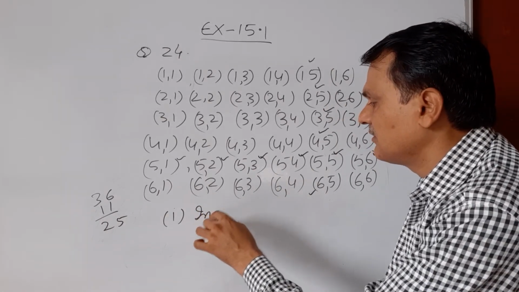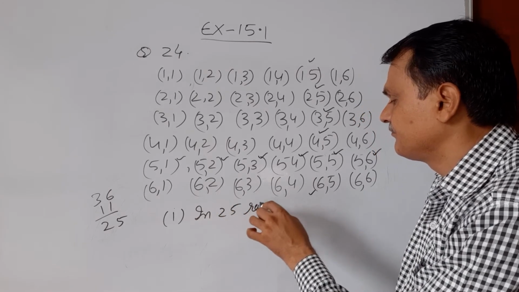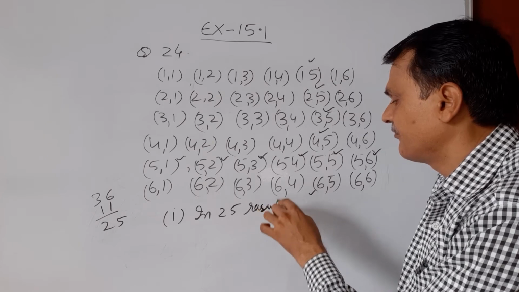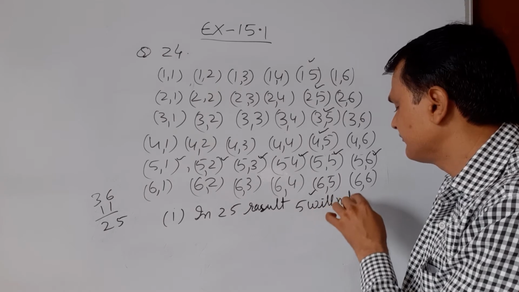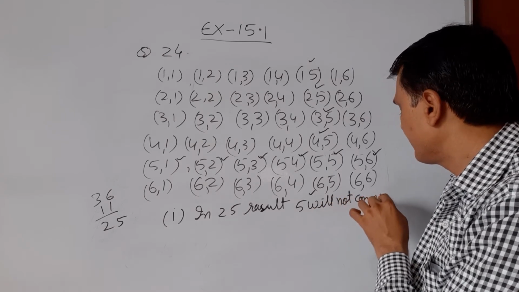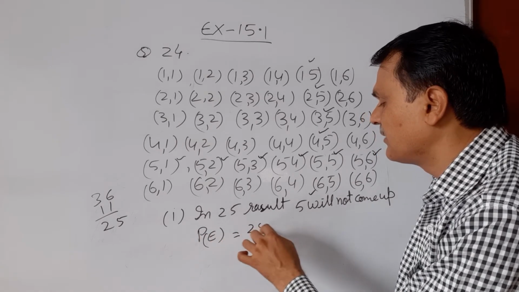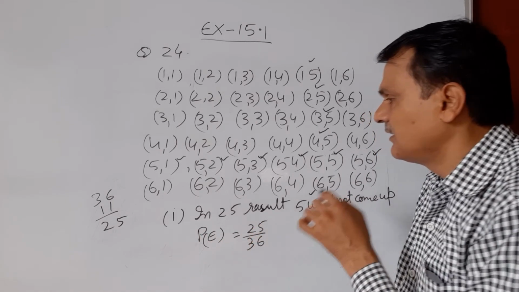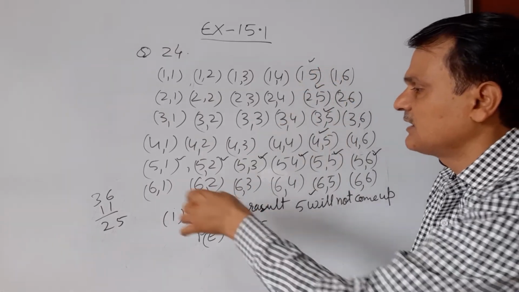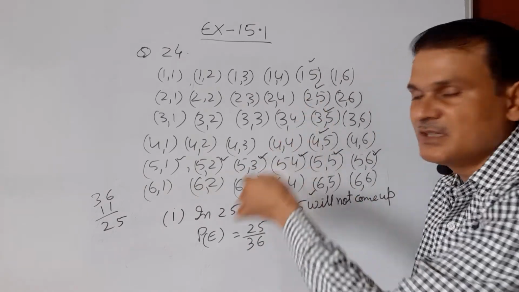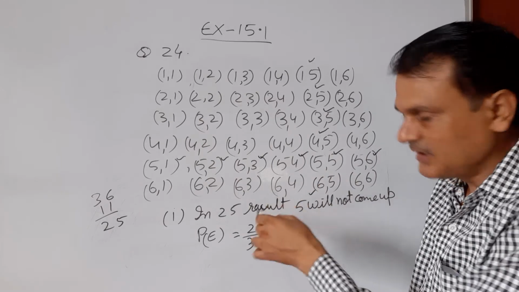In 25 results, five will not come up. So the probability of this event will be equal to 25 upon 36. इस तरह से 25 रिजल्ट में 5 नहीं आएगा और इस तरह से 11 रिजल्ट में 5 आ रहा है किसी भी एक में, either means any of that, किसी भी टाइम में 5 will come up at least once.